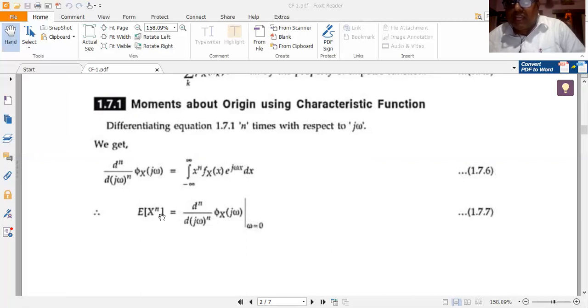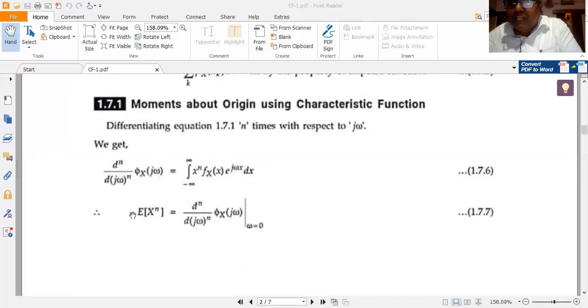E to the power of x to the power of n is the nth order moment. So the expected value of x to the power of n is simply given by the nth order derivative of the CF with respect to j omega at omega is equal to 0. E of x to the power of n is equal to d^n by d(j omega)^n of phi x of j omega at omega is equal to 0. Means the nth order moment